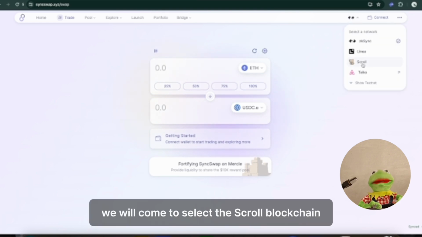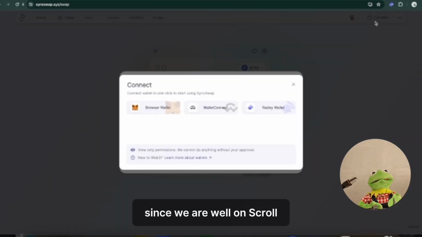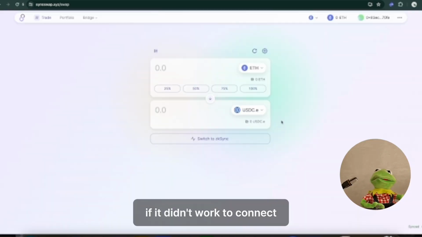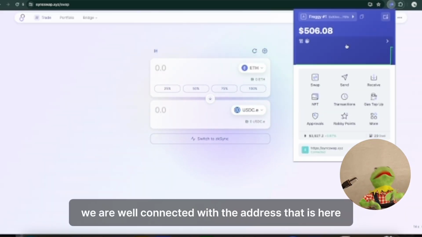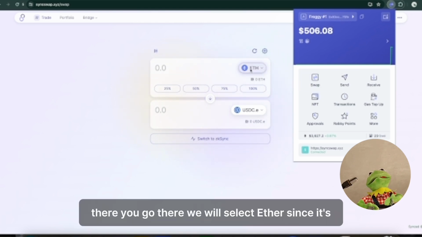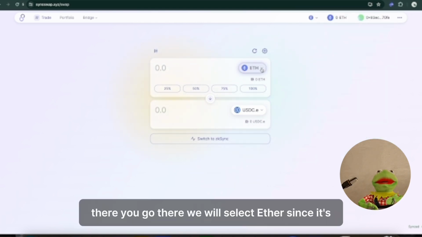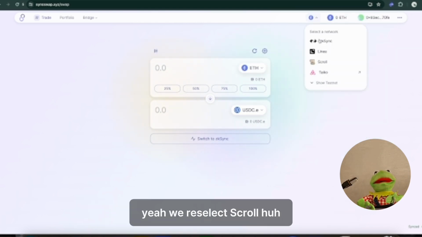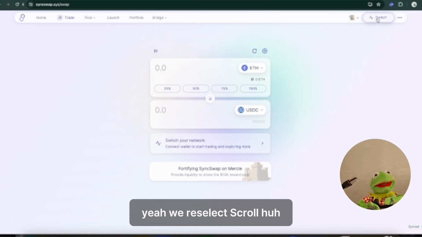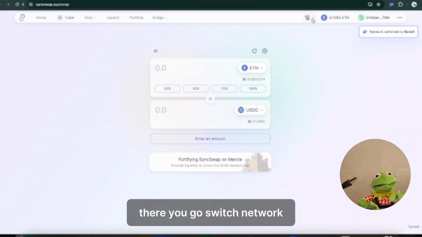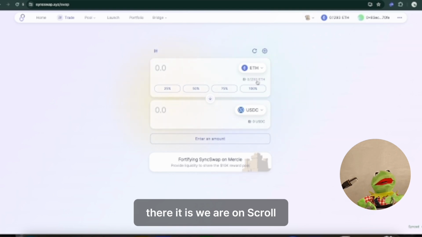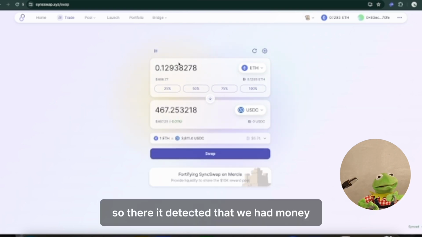And there we will select the Scroll blockchain. Since we are well on Scroll, if it didn't work to connect, we can redo it. You see, we are well connected with the address that is here. There you go. There we will select Ether, since it's, we reselect Scroll, it disappeared and we do switch. Switch network, there it is. We are on Scroll.